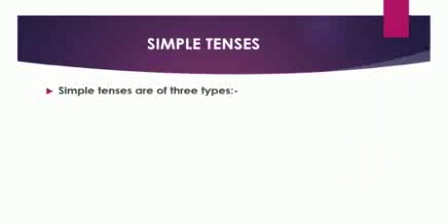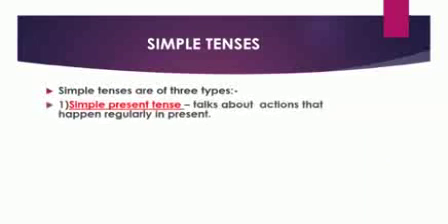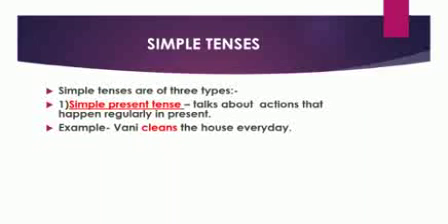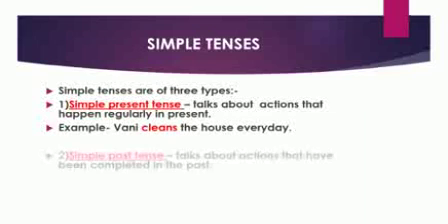So children, let's learn about simple tenses in detail. Simple tenses are of three types. First is simple present tense. Simple present tense talks about actions that happen regularly in present. For example, Vani cleans the house every day. See children, here the verb is cleans and the action happens every day.